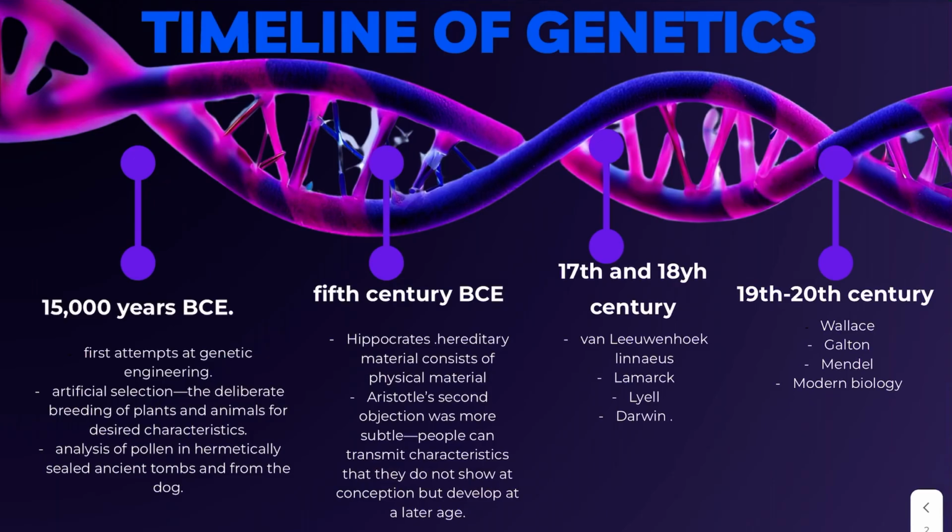Now we're going to jump pretty far in the future to the 17th and 18th century, and we get notable scientists like Van Leeuwenhoek, who made the microscope, so we were finally able to see things smaller than what the naked eye could. We had people like Linnaeus, Lamarck, Lyell, Darwin, who came up with natural selection. And then by the time we get to the 19th and 20th century, we get people like Wallace, Galton, Mendel, who is termed the father of genetics, and we'll be learning more about Mendel later on in the series. And then we get into modern biology, modern genetics, which is what you think of today.